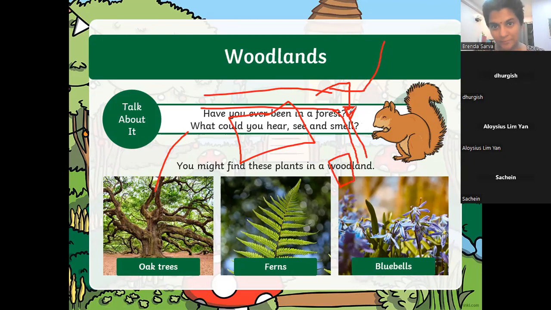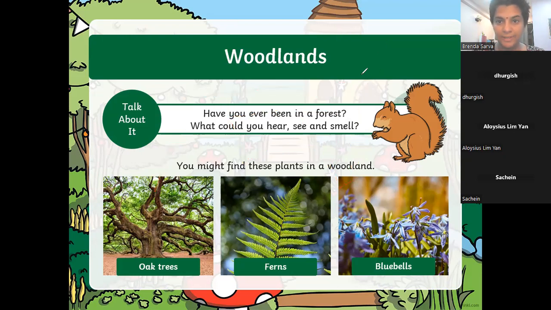That's an oak tree. Do you understand? Next time, take a slow drive around that road and go check out the oak tree. It is not a natural tree for Malaysia. When the British came, they planted it there. They brought the tree from their foreign country. It finally grew and became strong. And this is a fern and these are bluebells.